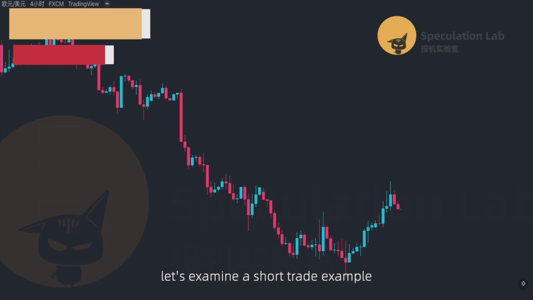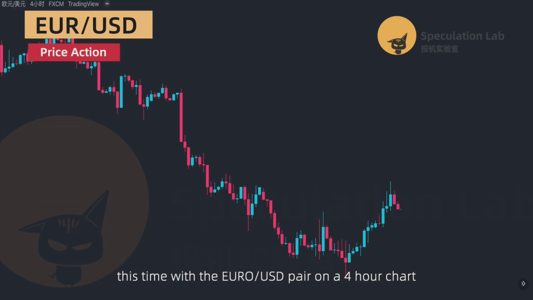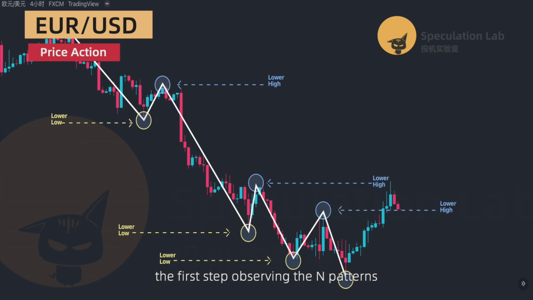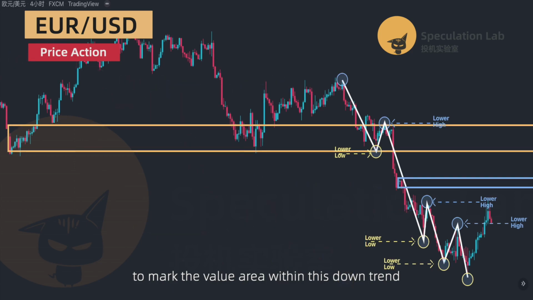Let's examine a short trade example, this time with the euro to US dollar pair on a 4-hour chart. The first step, observing the N pattern's lower highs and lower lows, indicates a downtrend in the larger cycle. So our primary focus should be on entering short positions when the price bounces back to a value area. For the second step, we use the rectangle tool to mark the value area within this downtrend.